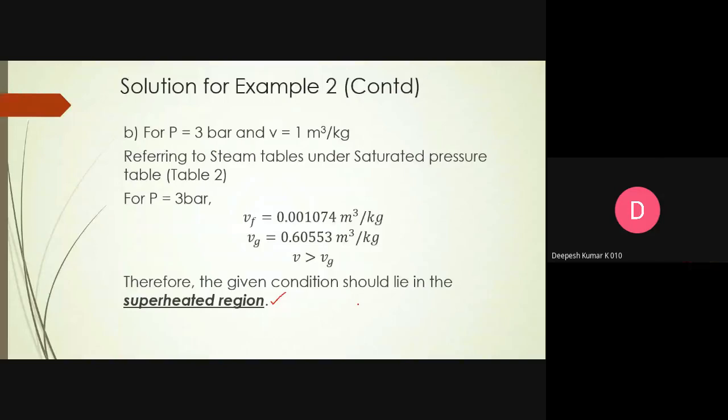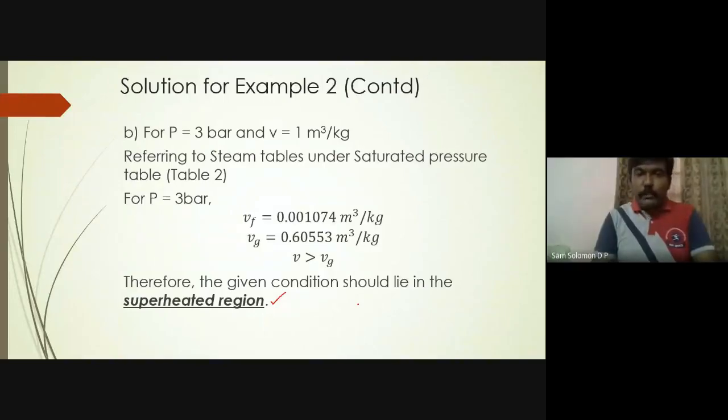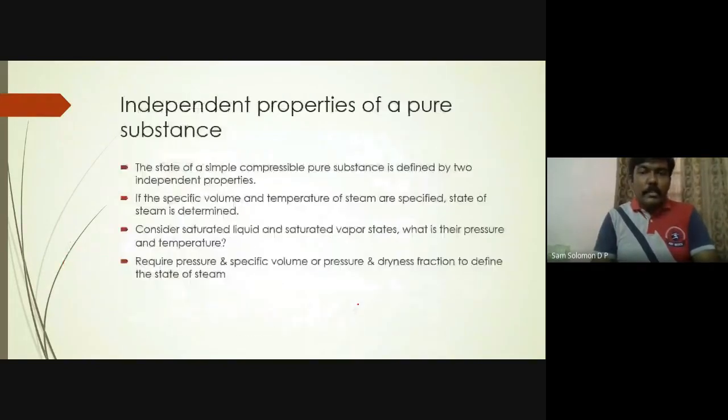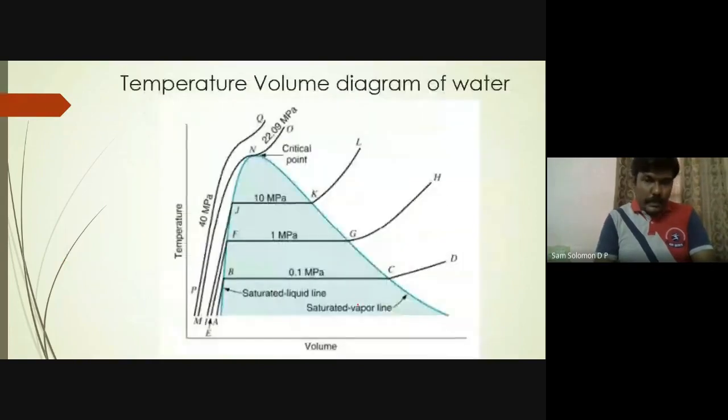But with reference to what we have studied so far, this is the region, liquid plus vapor region, where the quality of steam comes into the picture. If my steam lies somewhere near the saturated liquid line, then it is going to be of very little use to me. But if the steam lies here, then it is of much use to me.